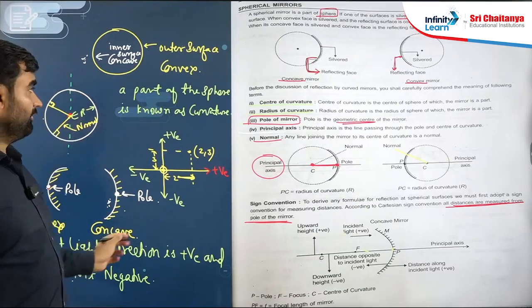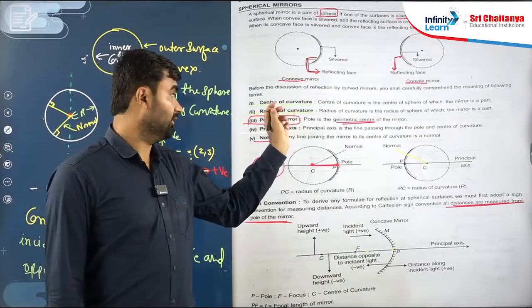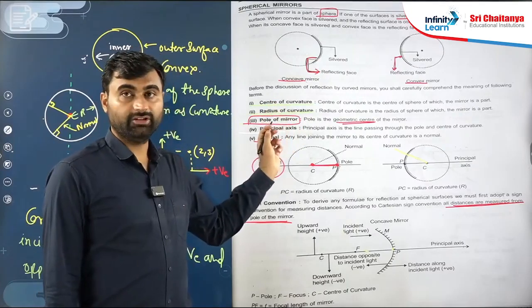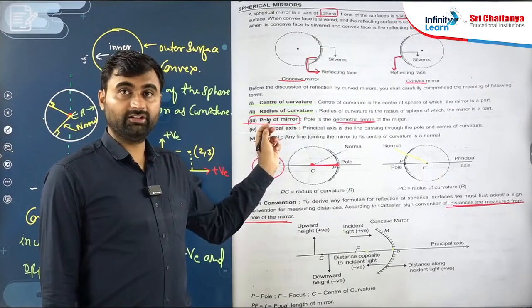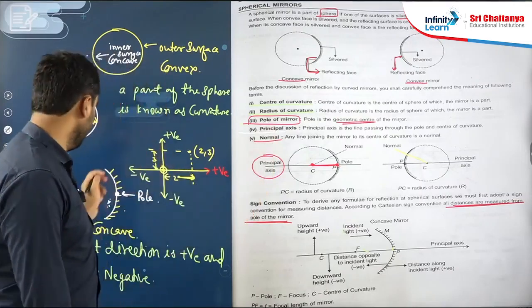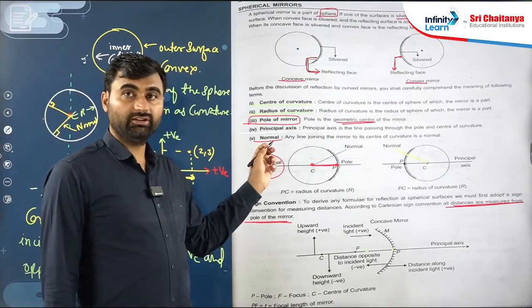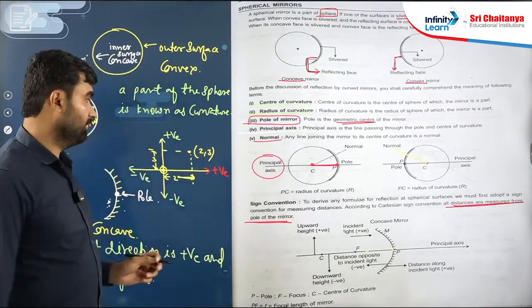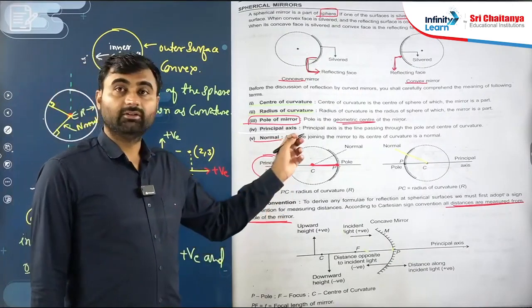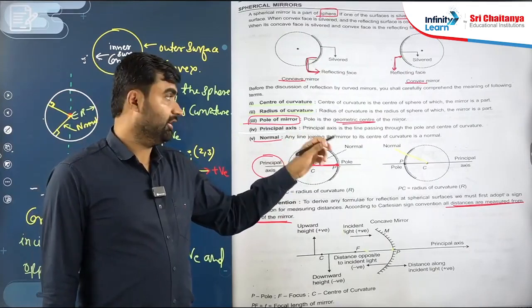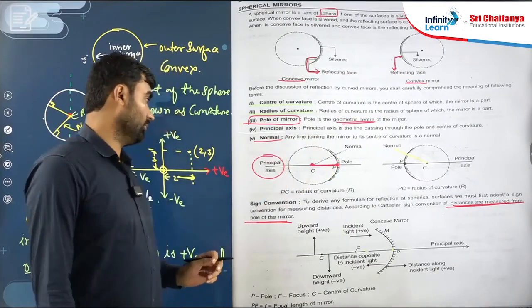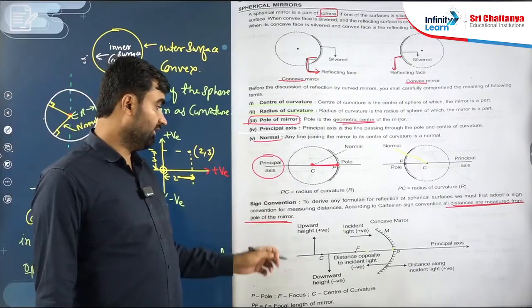These are parts of a sphere, that's why these mirrors have a center and radius. Pole is new. Pole means the midpoint of this curvature. Any line which joins any point of the curvature and the center, that is the normal. So all these points we discussed.